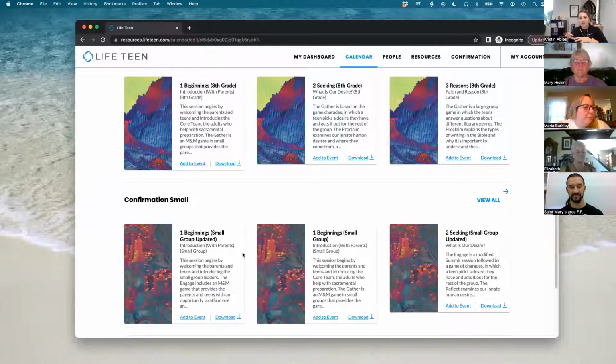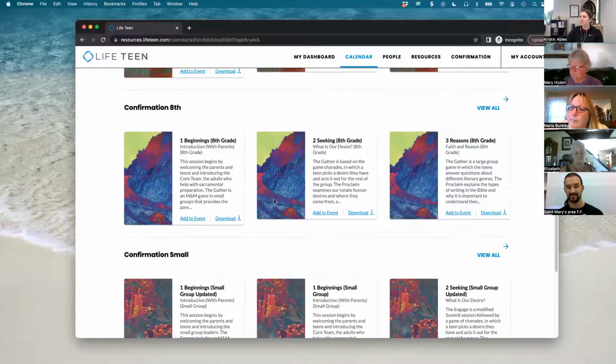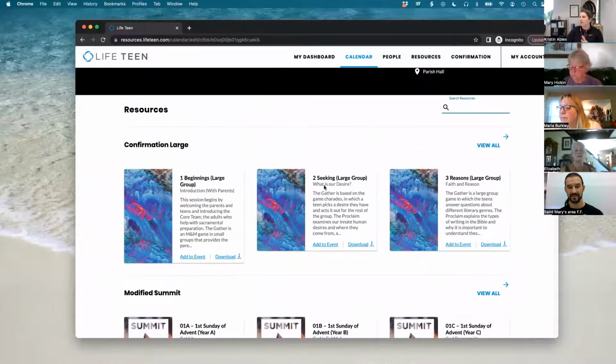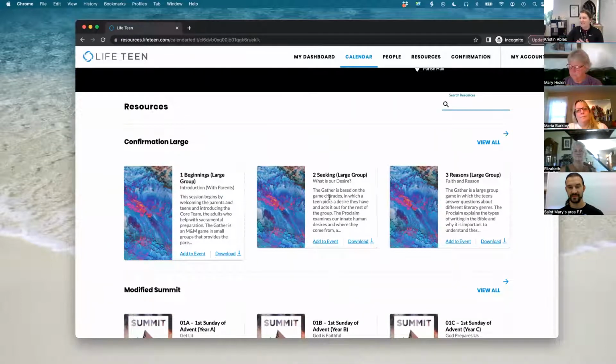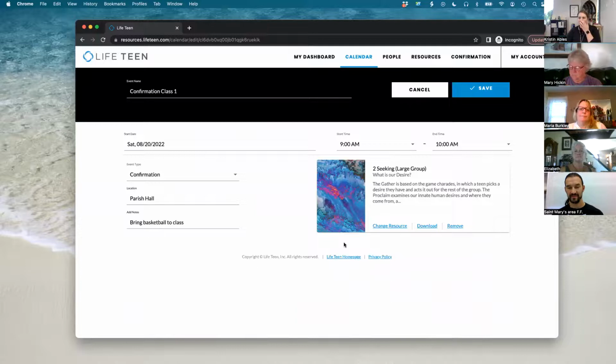The content's going to be the same with all the different adaptations. The only difference you're going to find really is in the games and also in the small group questions. So we're going to go with the large group. And we'll just choose seeking, which is number 2, and add this to our event. So what this does is, depending on the type of user that's logging in to view this calendar, they'll be able to see different things.